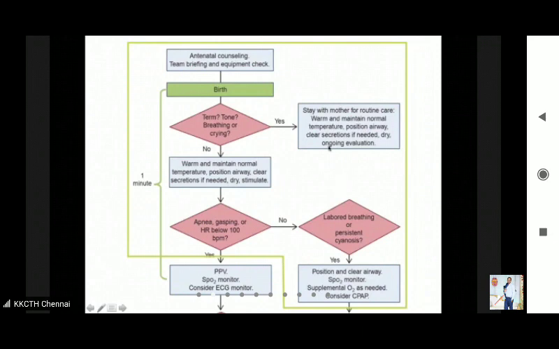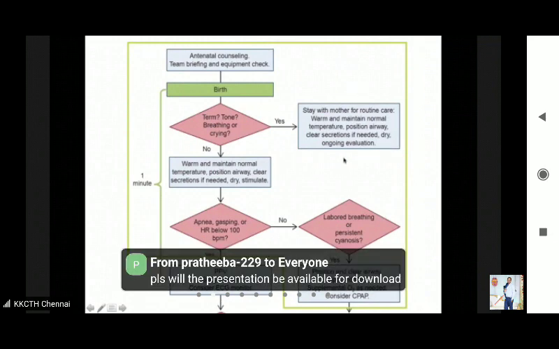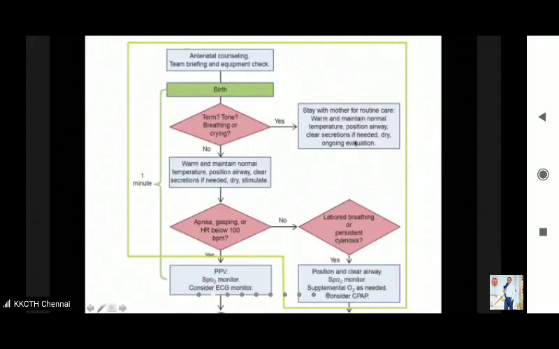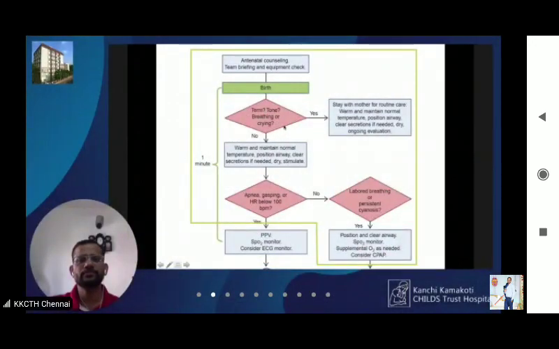For such babies, you need to delay cord clamping by at least 30 seconds. That is what is recommended. For term babies, you should delay cord clamping by at least 30 seconds, preferably a minute or so. Okay. So this is what you will do if the answer to all three questions is yes. If the answer to any one of these questions is no, then you will go down the algorithm.